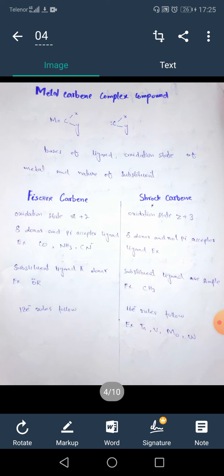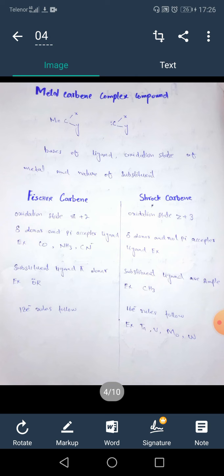The difference is in the oxidation state of the transition metal atom, which is equal to positive 2 or less than 2 for the Fischer carbene.